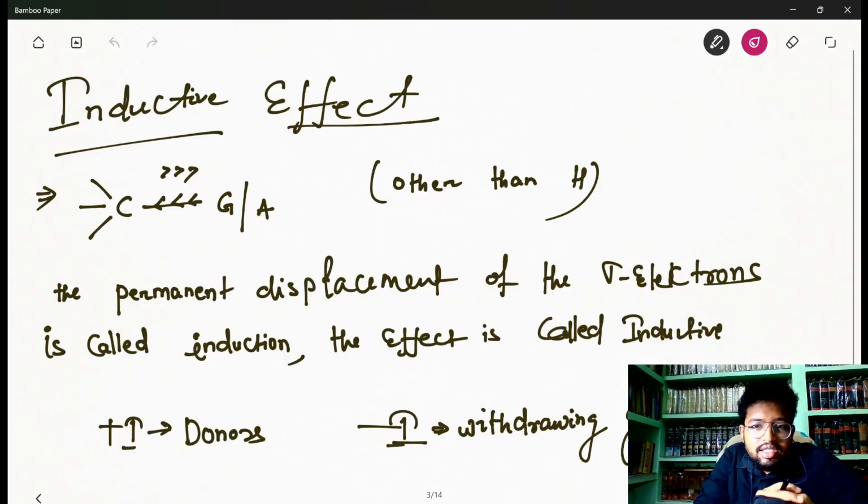Now let's see what are the main basic effects, or the electronic effects, which follow. Sir, does basic organic chemistry end here? No. Basic organic chemistry has a lot of other parts. So we will bring a separate video for basic organic chemistry.